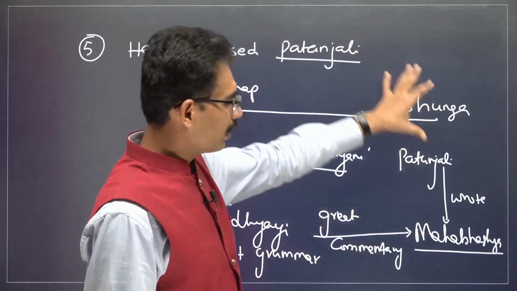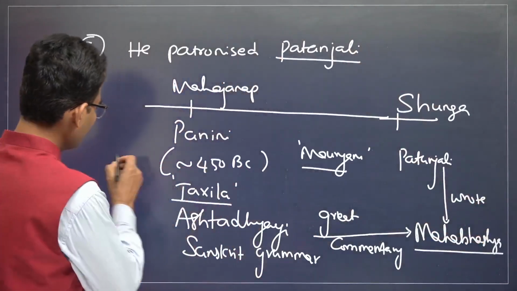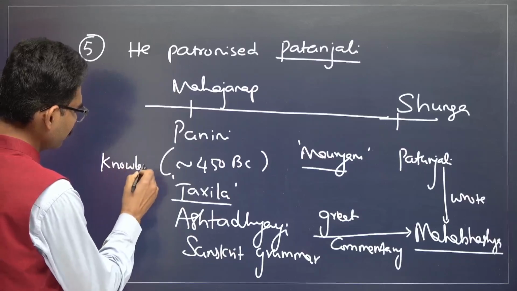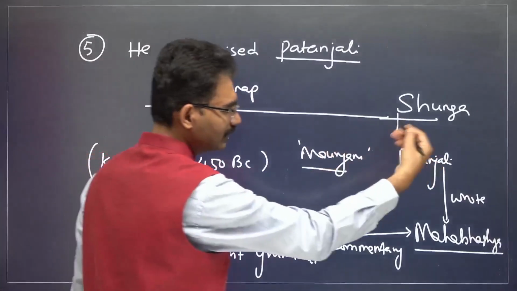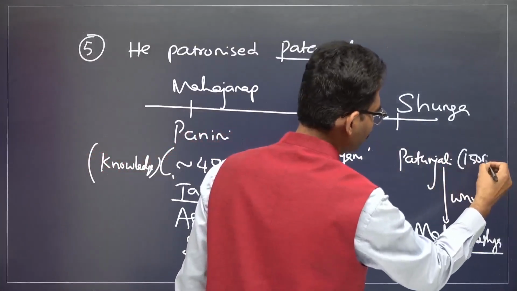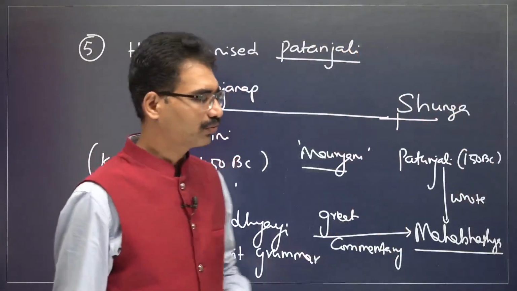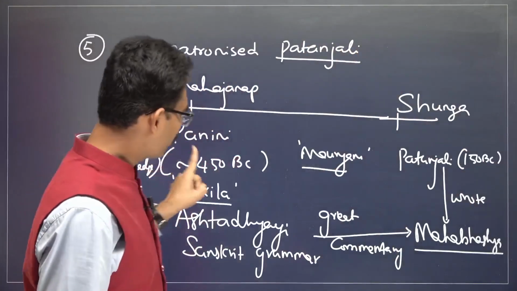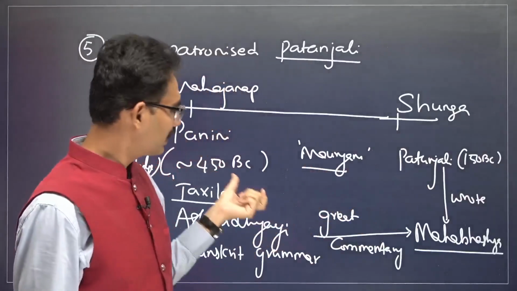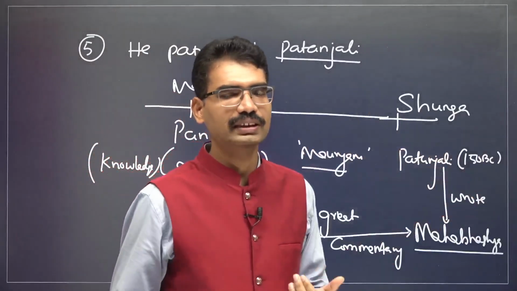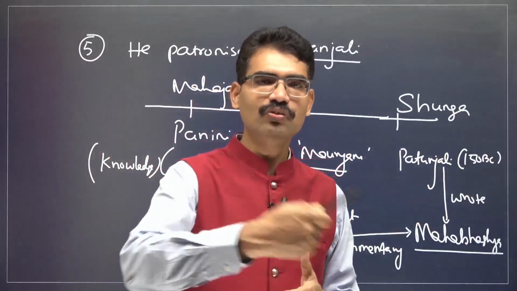Now, what is the significance of this point? Identify this one. The knowledge that started in 450 BC, now we are at, say, 150 BC, for example, because Pushyamitra Shunga is there up to 149 BC. 450 to 150: after 300 years we are talking about a commentary on the previous grammar. What is the significance of this development? This is how our Indian tradition continues to flourish.